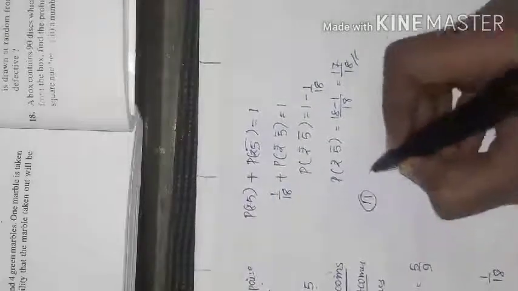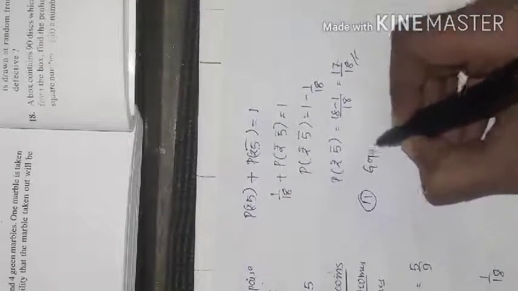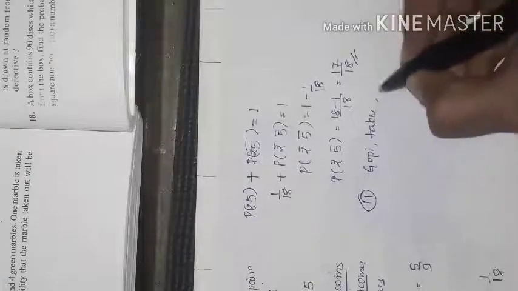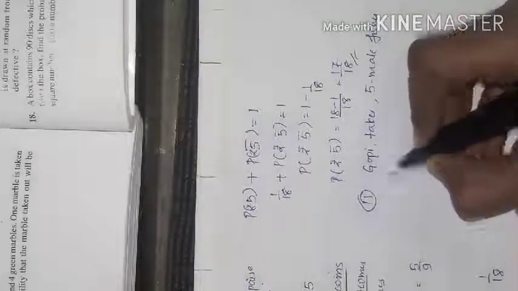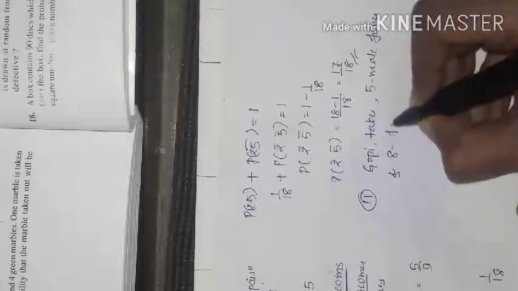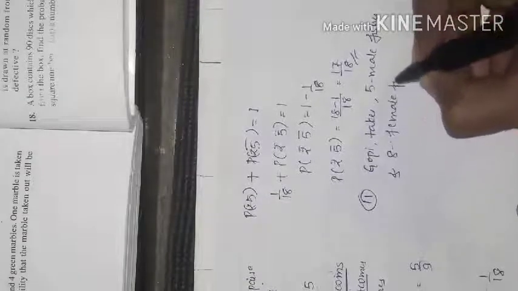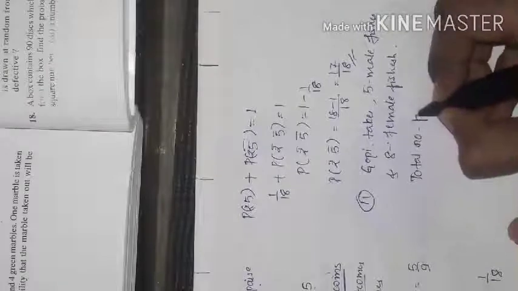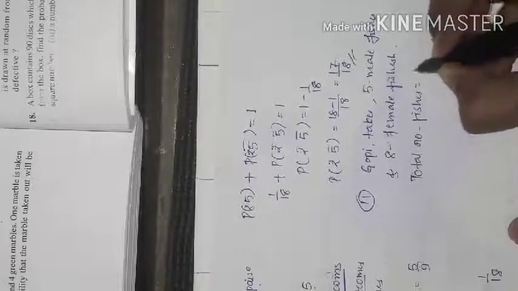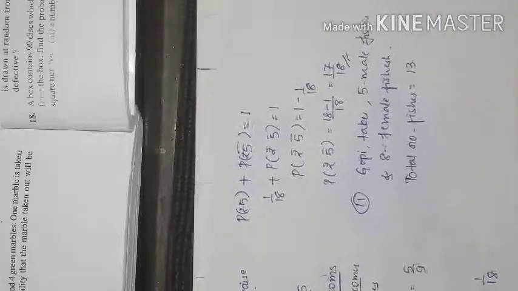11th question it is. So Gopi takes 5 male fishes and 8 female fishes, as they have given in the diagram also, you can see the diagram. Now they are asking to find the probability of male fishes, but total number of fishes are how many? Total number of fishes are 13.